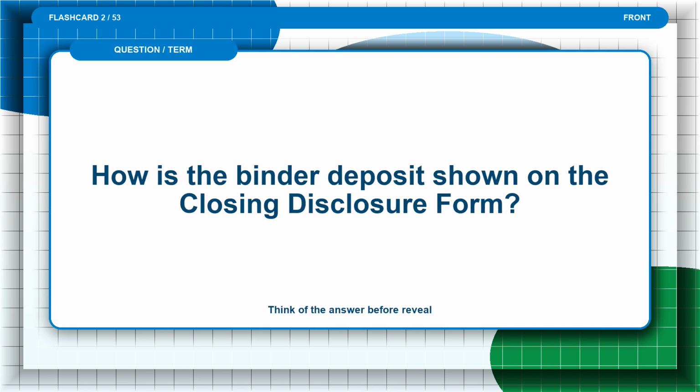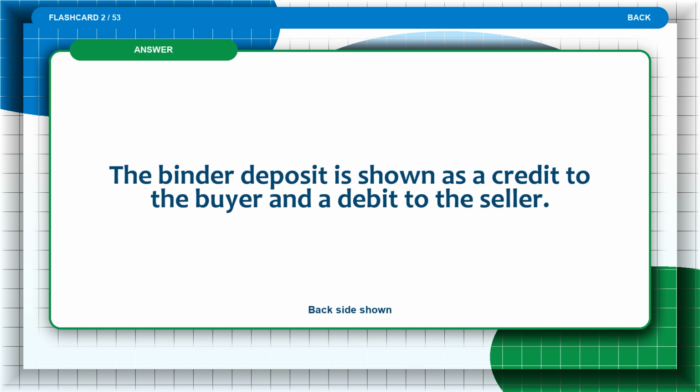Flashcard 2. How is the binder deposit shown on the closing disclosure form? Think of the answer before the reveal. The answer is: the binder deposit is shown as a credit to the buyer and a debit to the seller.